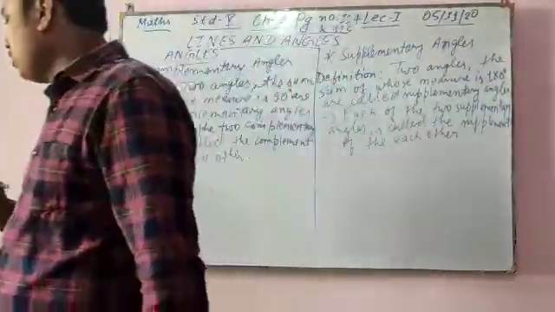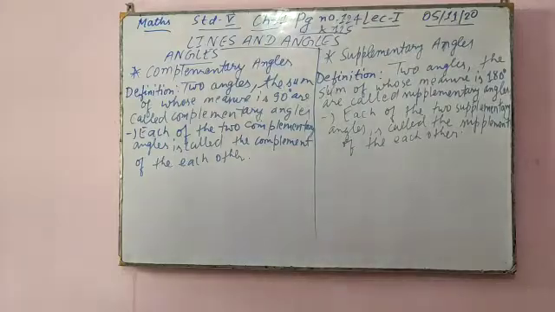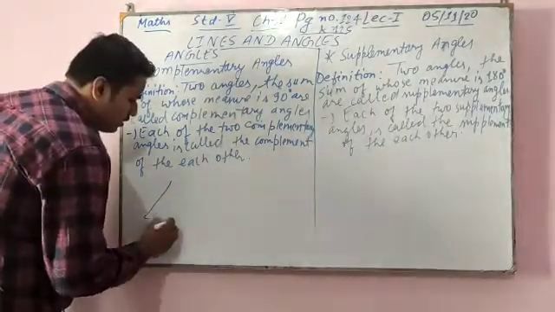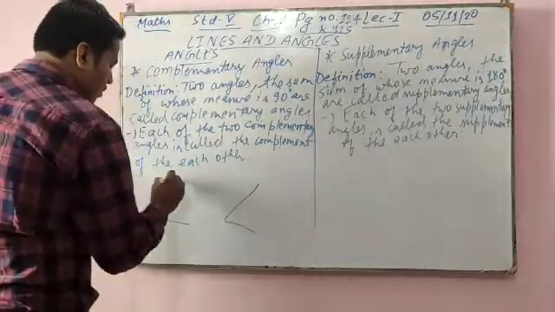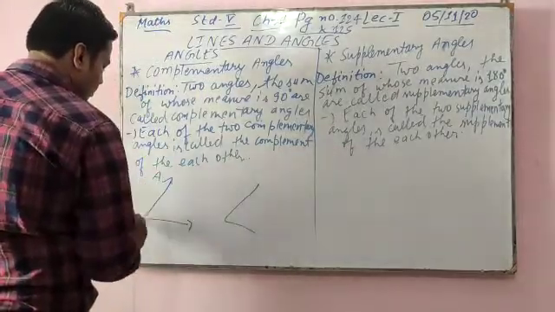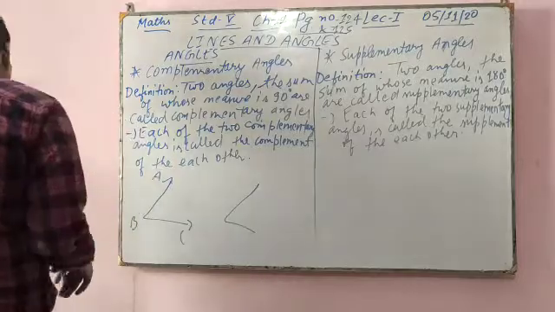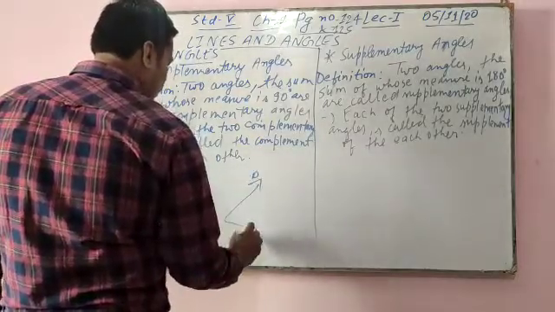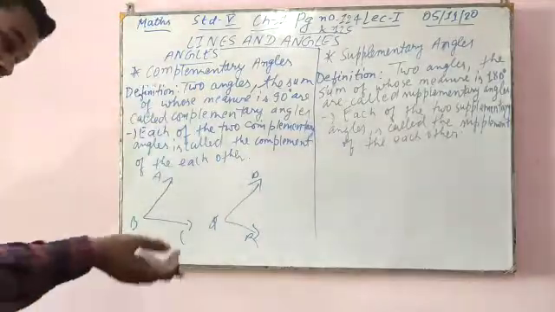Now I am going for figure explanation. This is angle ABC, and this is angle PQR. I am not drawing the correct measure.